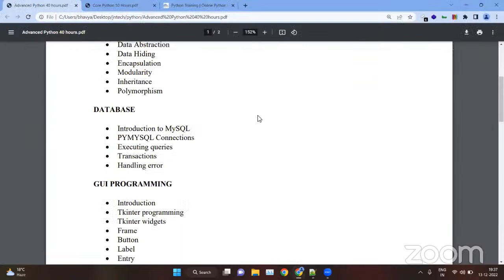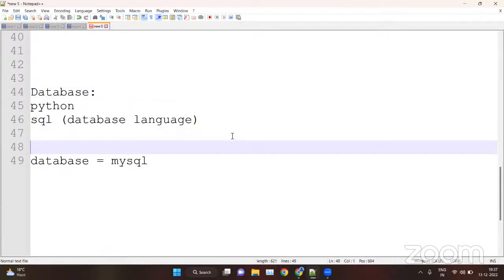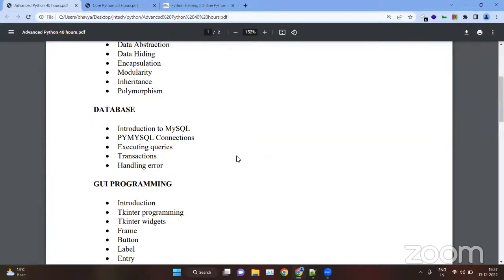In the database module, we will see the intro part of MySQL. Before that, we will see the intro part of SQL, like what SQL is and how to use it, the basic part. Then I will provide you resources from where you can learn more advanced SQL. Then we will see how to connect MySQL with Python, and how to create tables, remove tables, and alter, modify, and update tables, etc.